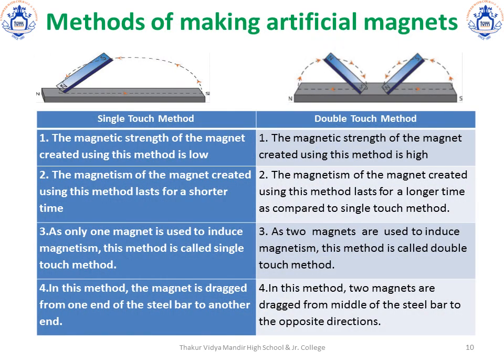There are two methods of making artificial magnets. This question can also come as a distinguish between. The first method is a single touch method and the second one is a double touch method. In the first method, the following steps are followed. Place a rectangular piece of iron on the table. Now take a bar magnet and place one of its poles near one edge of the bar iron.